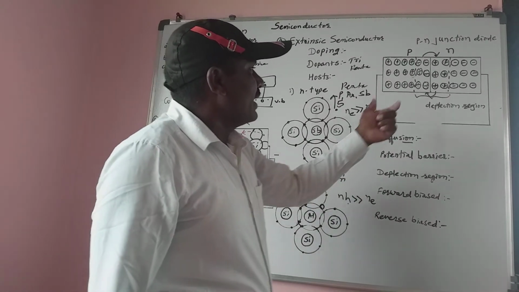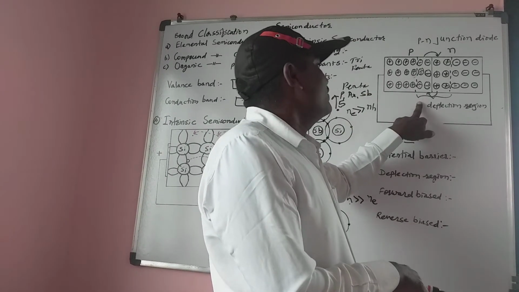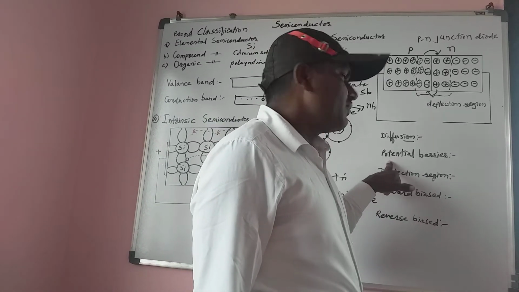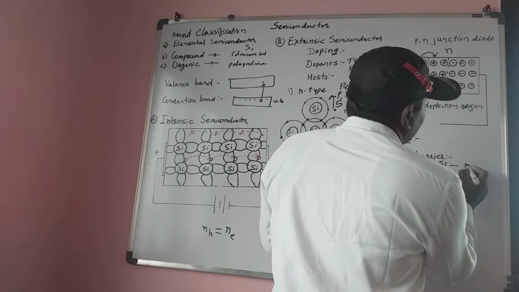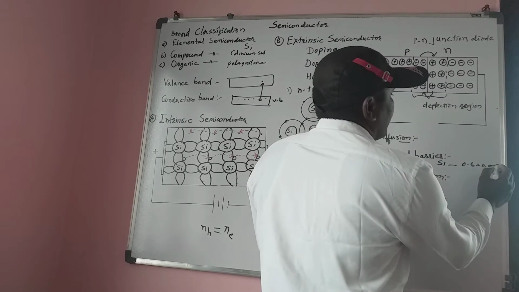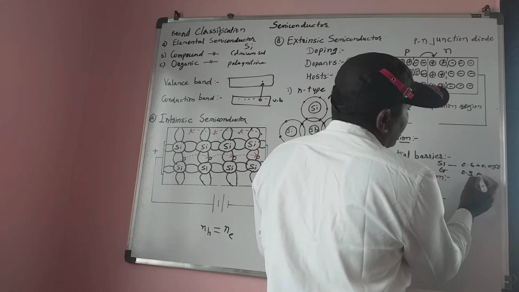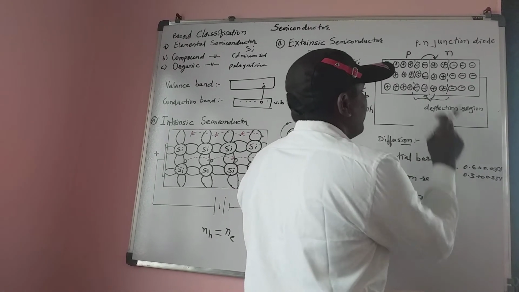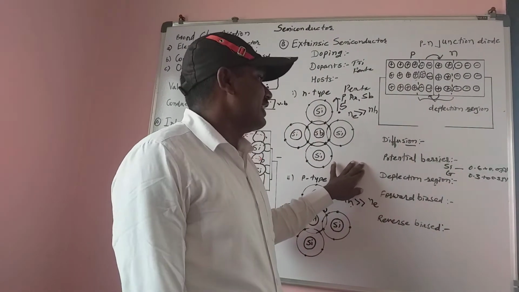When there is an exchange of ions, there is a potential difference, and that potential difference is called the potential barrier. For silicon, the potential barrier is 0.6 to 0.7 volt, and for germanium, it is 0.3 to 0.35 volt. These are the potential barriers at which we get a sudden increase of current in the PN junction diode.